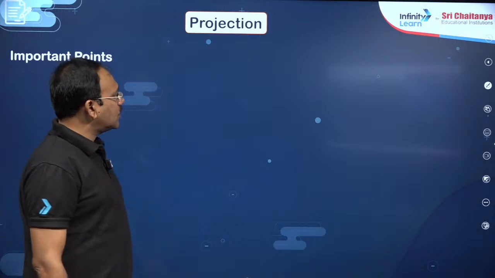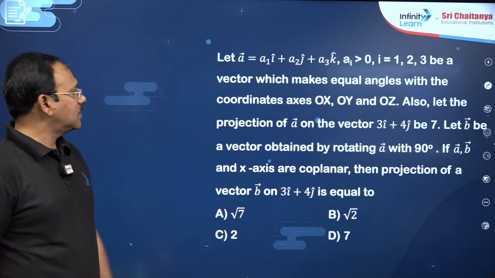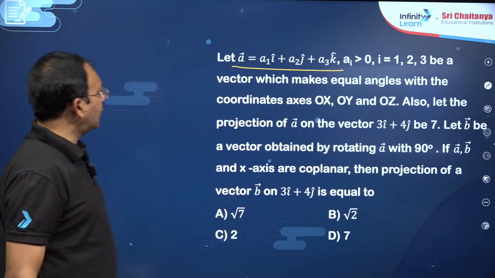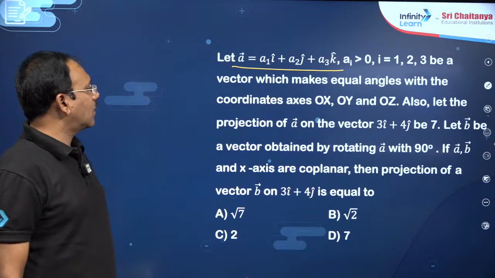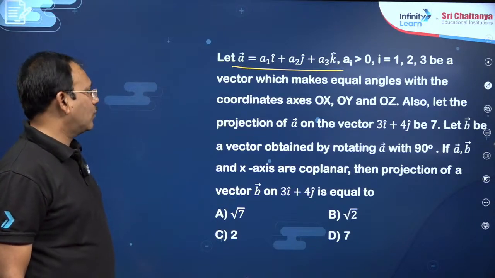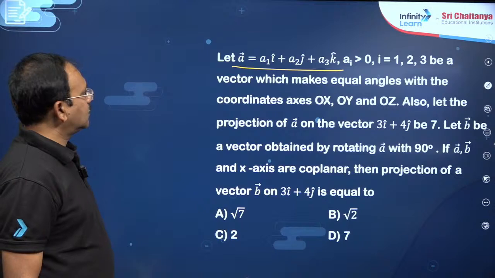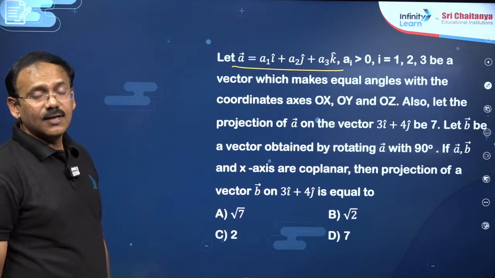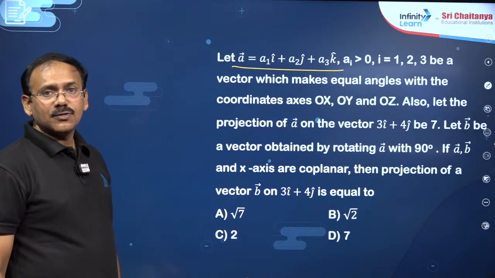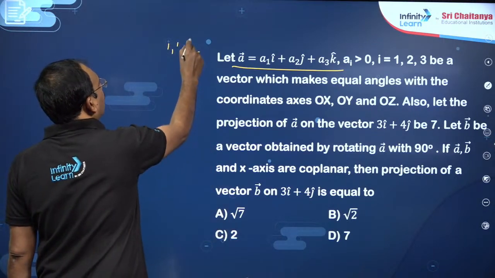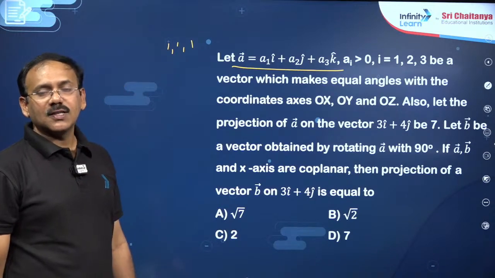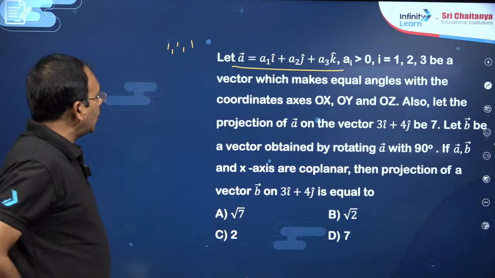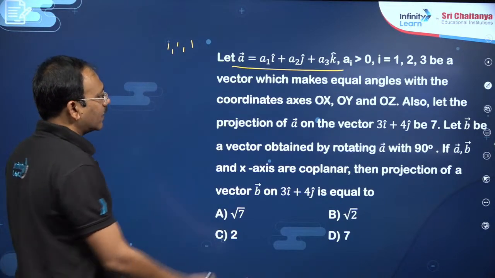Next, dear students, projection in the sense, you can see already I have given the synopsis. You just go through the questions. A bar is given, dear friends, a vector which makes equal angles with the coordinate axes. So OX, OY, OZ. Okay. A bar is a vector which makes equal angles with positive x, y, z axes. Definitely, cos alpha is equal to cos beta is equal to cos gamma, it must be proportionate to 1, 1, 1, right? Because cos alpha, cos beta, cos gamma will be the DCs, the DRs will be 1, 1, 1. So they must be proportionate to this. Also let the projection of B bar on this vector be 7.